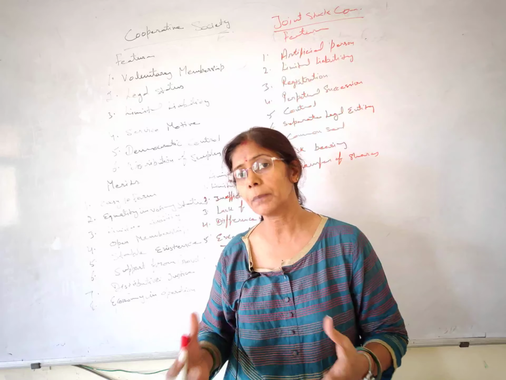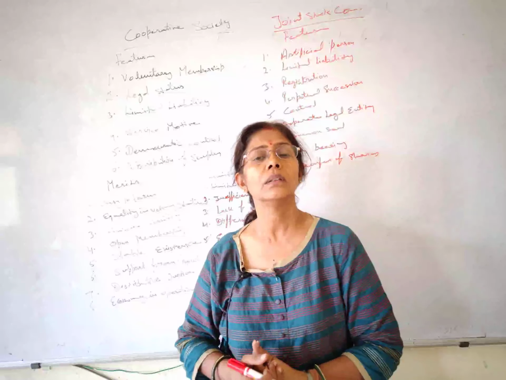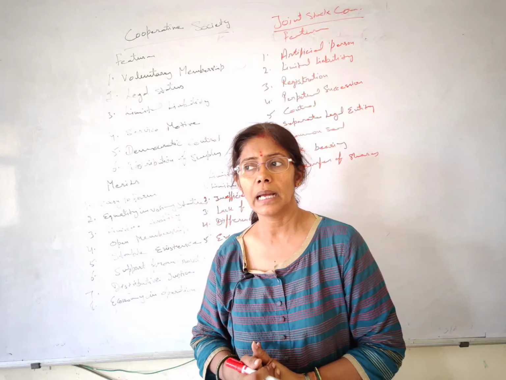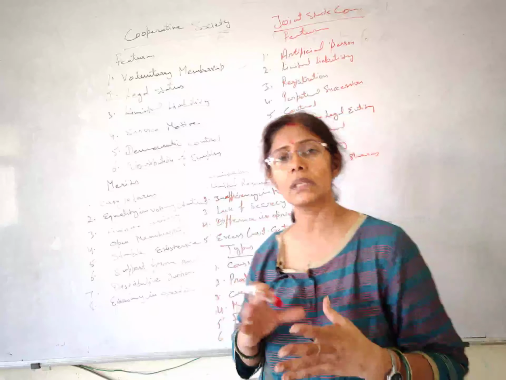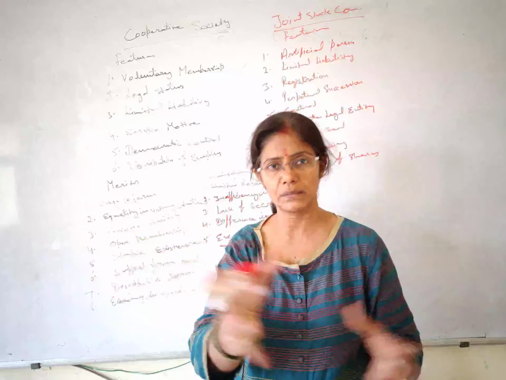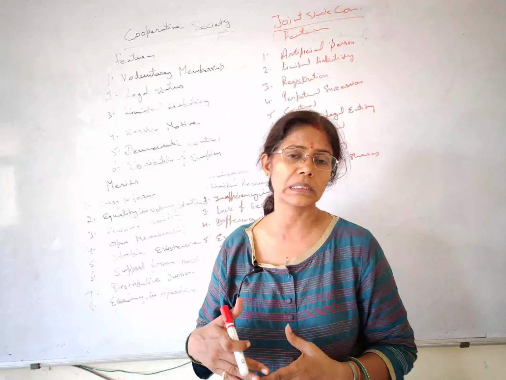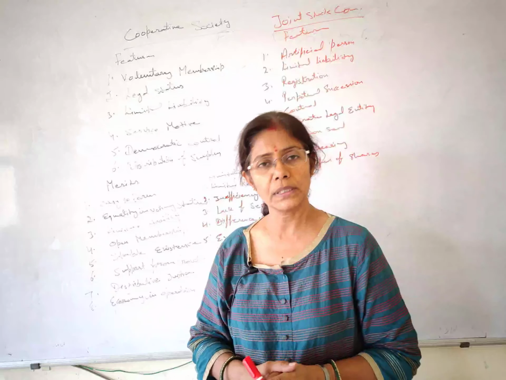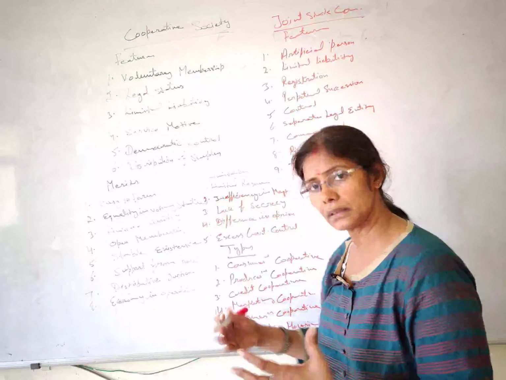So some people join hands and collect small savings from different people, and it works like a bank. Credit cooperative is working on the banking pattern. They collect the small savings of the people and deposit them, and if somebody wants, they can take a loan from this credit cooperative. So this is working on the banking pattern and helping the members.